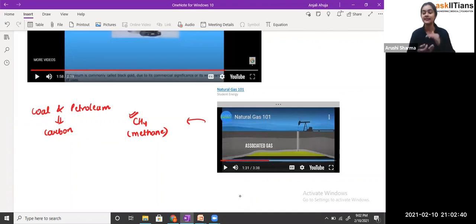See, student, the gas which we get along with the oil, that is the petroleum oil, we call it the associated gas, but it is also natural gas only.